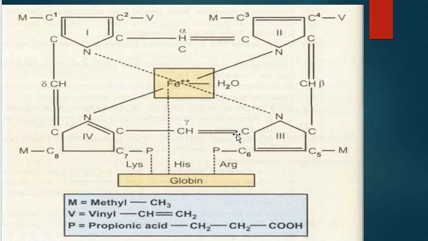The propionic acid groups at positions 6 and 7 of pyrrole rings 3 and 4 are also linked to the basic groups of the amino acids arginine and lysine of the polypeptide chain.